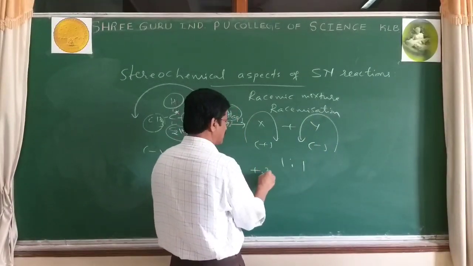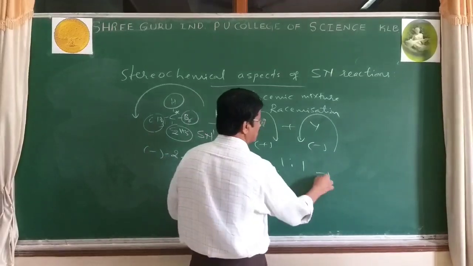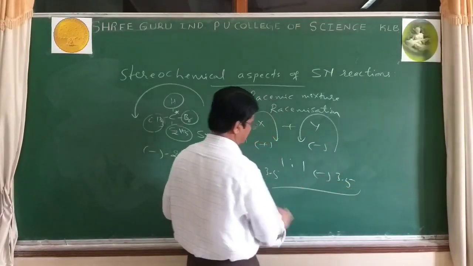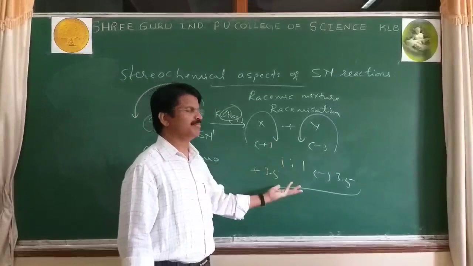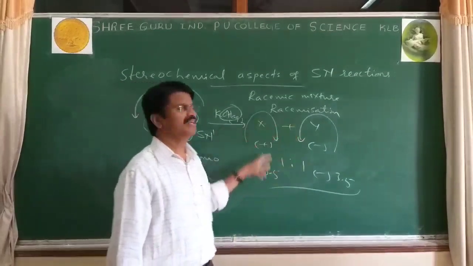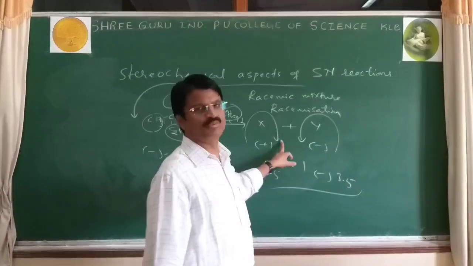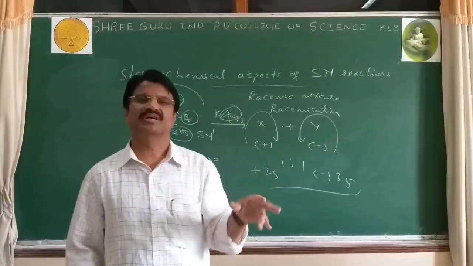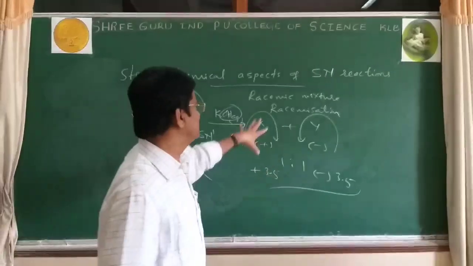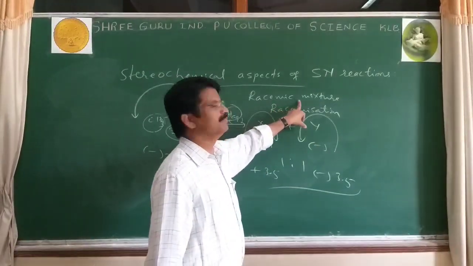First one plus 3.5, second minus 3.5. Plus 3.5 and minus 3.5 cancel. Therefore, it has zero optical rotation, but what do they contain? An enantiomeric mixture in equal proportion. And this mixture is said to be a racemic mixture.